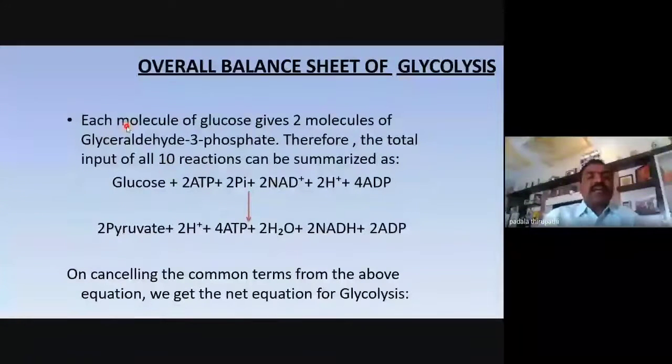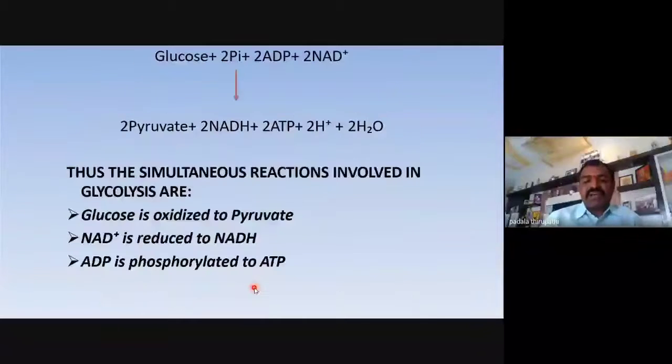And here, each mole of glucose gives 2 moles of glyceraldehyde 3-phosphate, and therefore the total input of the 10 reactions can be summarized in this equation. On cancelling the common terms from the above equation, we get the net equation of glycolysis.